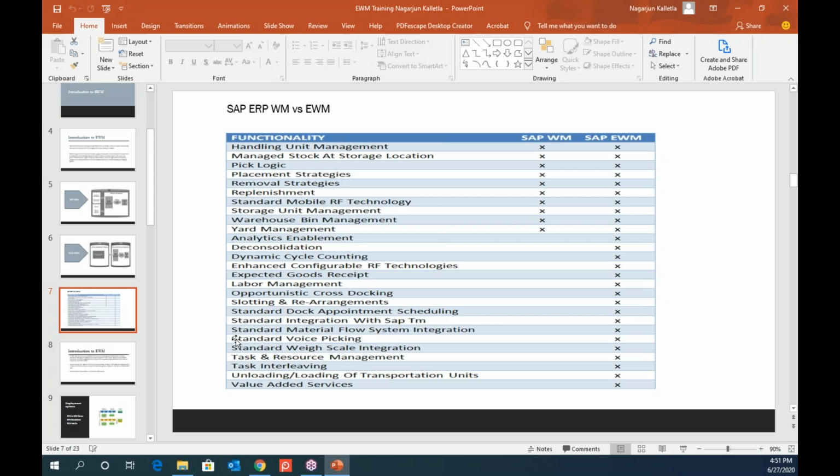And it also supports unloading and loading of transportation units. And we also have value added services. Value added services are nothing but, even though you have packaging specifications, I've not listed it in the agenda, but I'm also covering the packaging specifications during the training. Apart from that, you will also need certain special packagings during some special seasons.